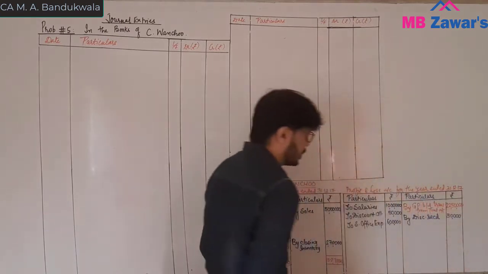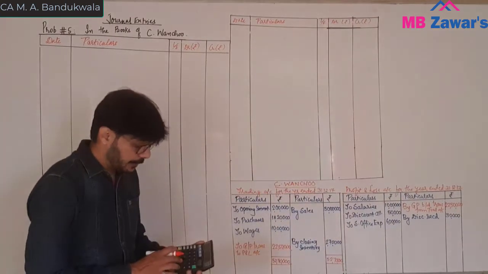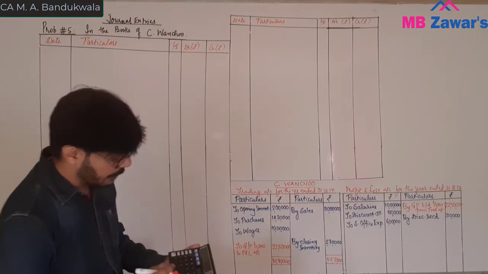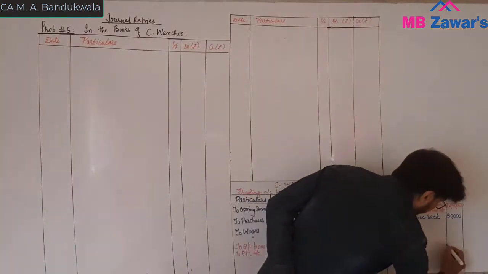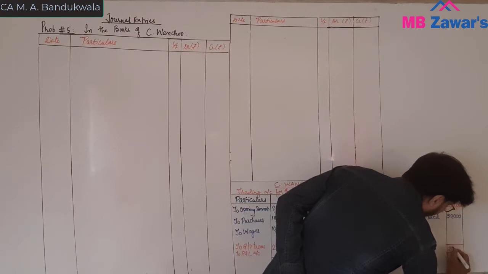22 lakh 50,000. Now we will calculate a net profit. What is the credit total? You have 22 lakh 80,000.